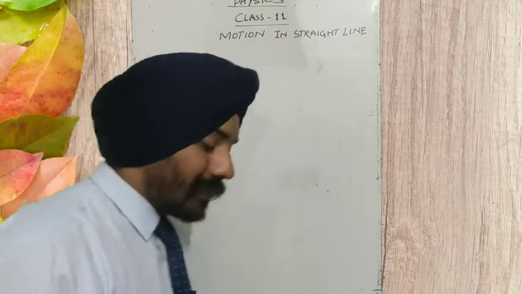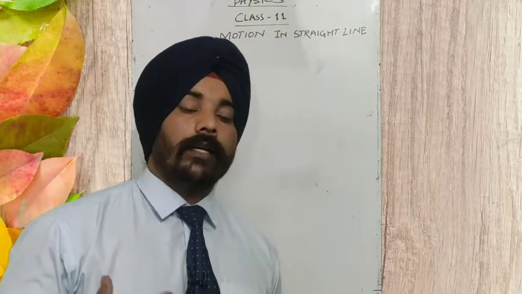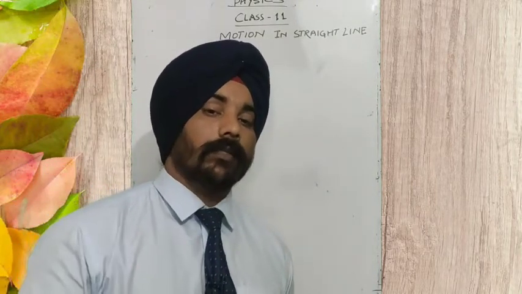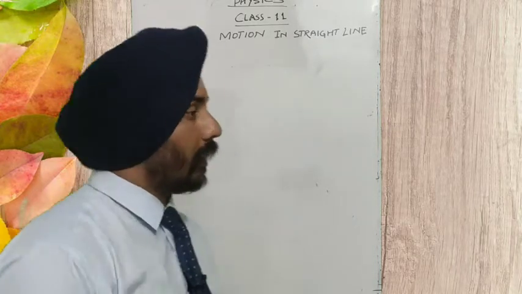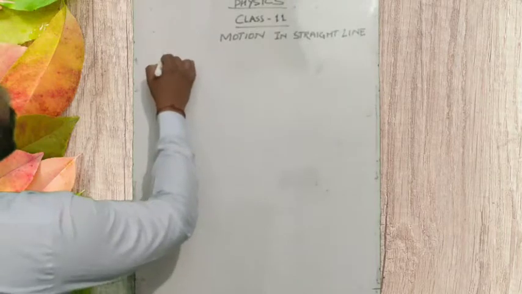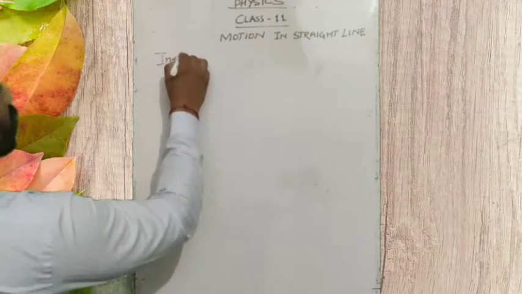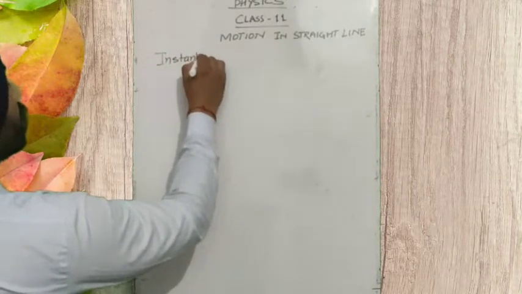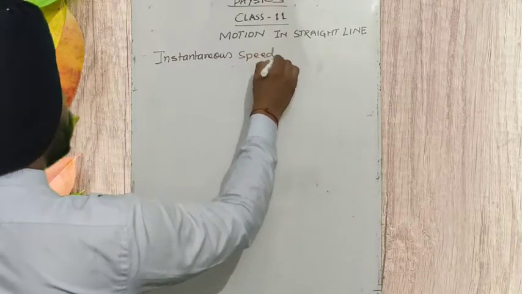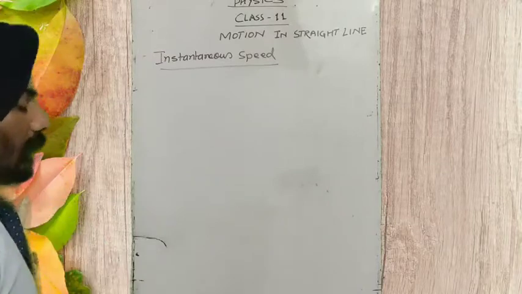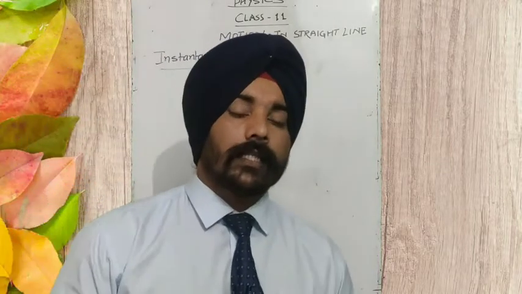How to express the speed in terms of symbols, in terms of some kind of equation? Okay, that we have to take. Now here it is instantaneous speed. What is instantaneous speed? Instantaneous speed is the speed of a body for an instant of time.